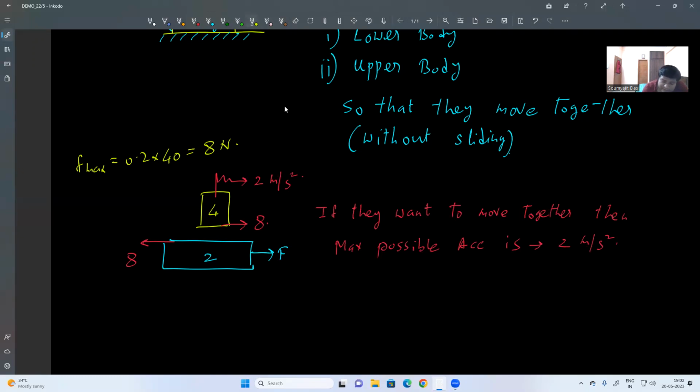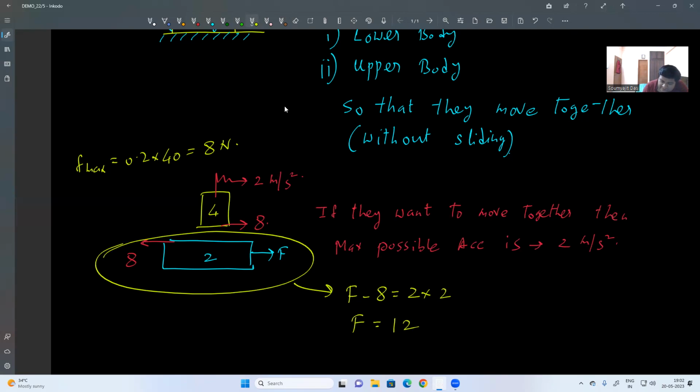So if we write the equation of motion of the lower body, it will be F minus f equal to mass into acceleration. F is how much? 12. So this is the maximum possible force which we can apply on the lower body. If I apply a force greater than this, what will happen? The 2 kg will move easily, but the 4 kg cannot move like that. So there will be sliding between them. So the maximum force on the lower body is 12 Newton.